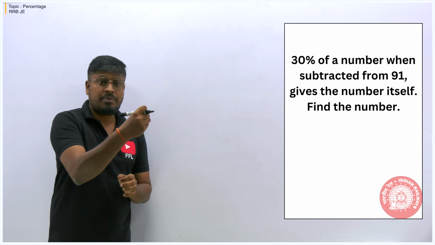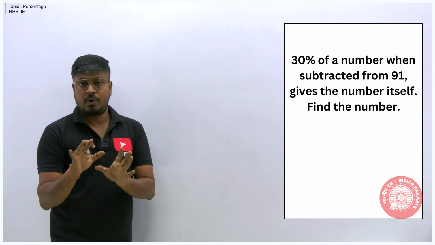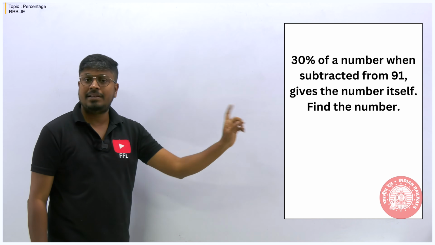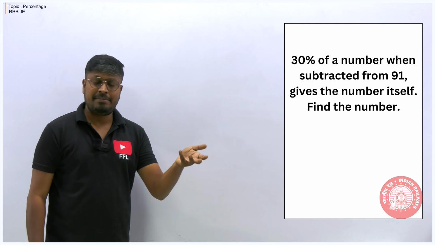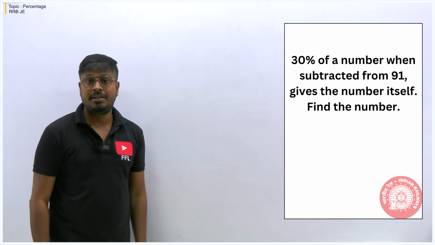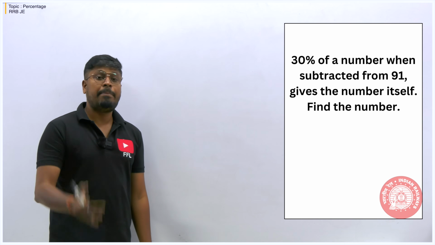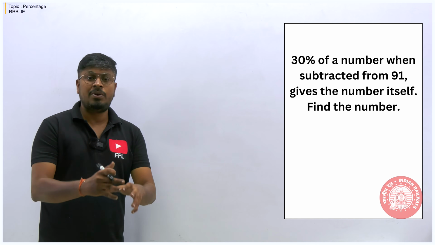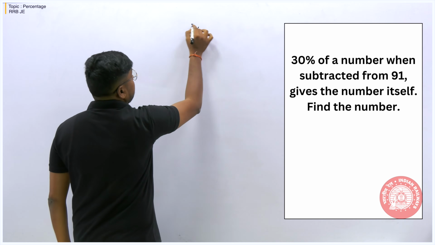So we have to read the question carefully, frame a simplification, and then solve it, right? Many times you can see this in the railway exams, not only JE, but RRB Group D, NTPC. Most of the railway exams have this sort of question in the topic percentage, right? So 30% of a number when subtracted from 91. But we don't know what the number itself is. So let me assume the number as x because the number is unknown.